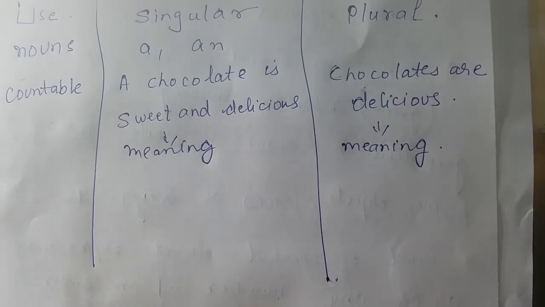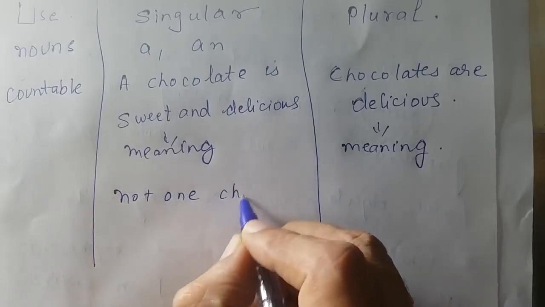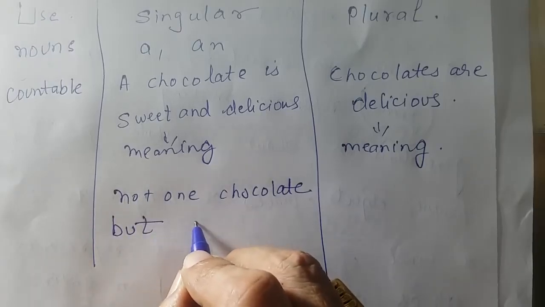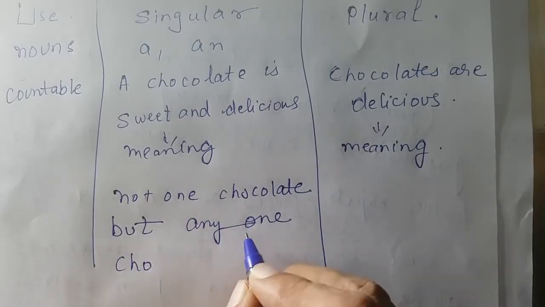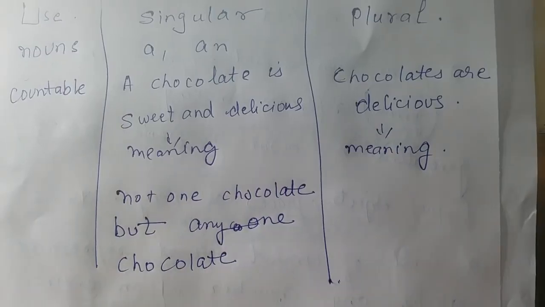Just check in your mind whether they are the same or not, and what's the reason between them. So here the meaning is not one chocolate but any one chocolate.